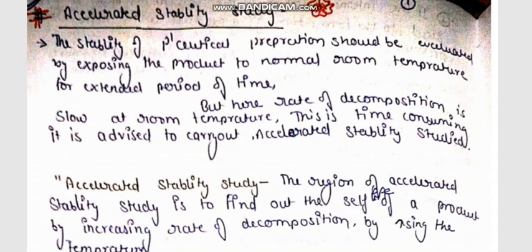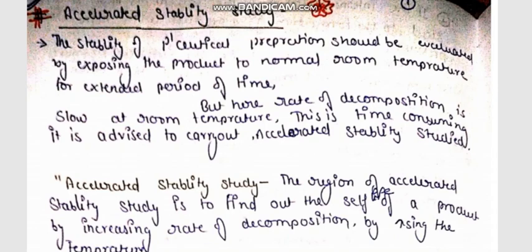The stability of pharmaceutical preparation should be evaluated. How? By exposing the product to normal room temperature for an extended period of time. Generally, the stability of pharmaceutical preparation is determined by keeping the product at room temperature for a long period of time.